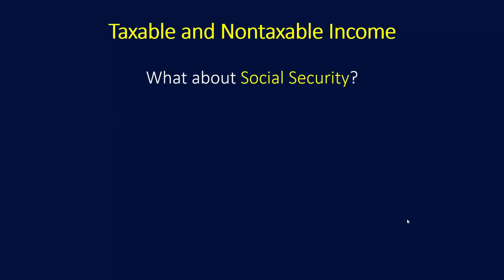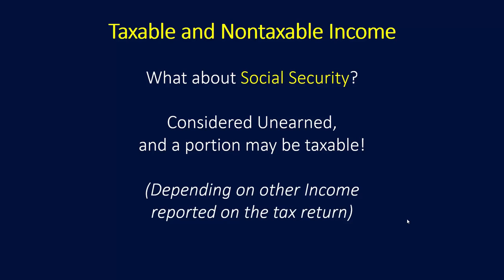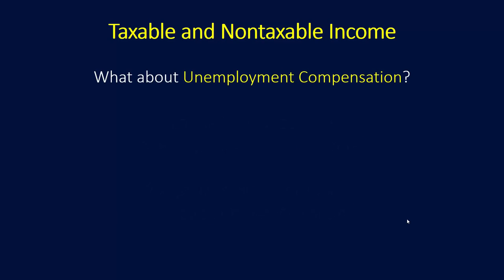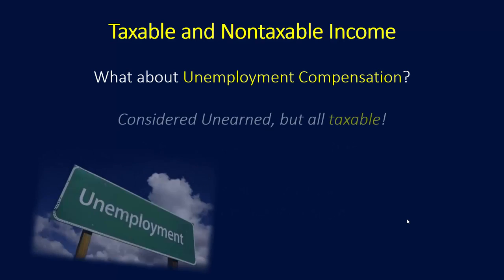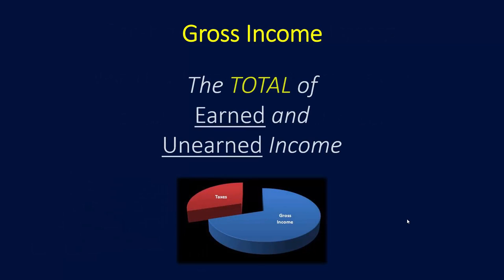What about Social Security? Well, it's considered unearned, and a portion may be taxable depending on other income that's reported on the tax return. What about unemployment? Well, it's considered unearned, but it's all taxable. The total of earned and unearned income is considered to be gross income.